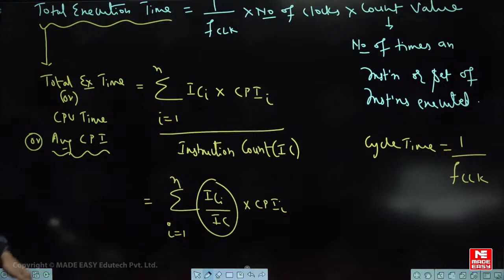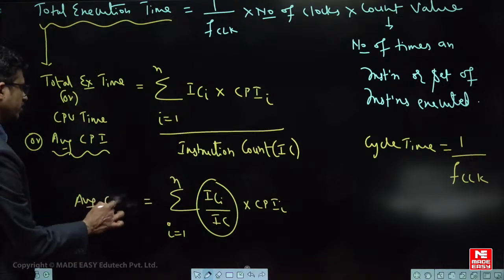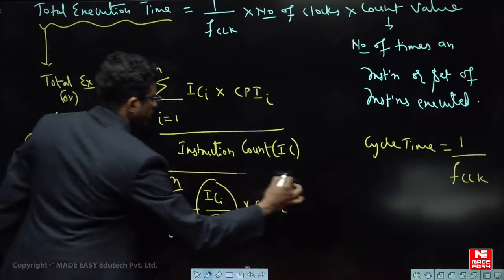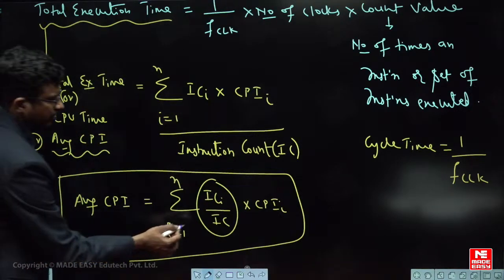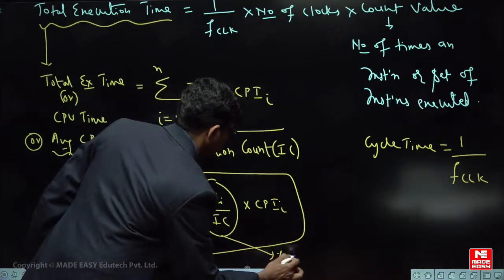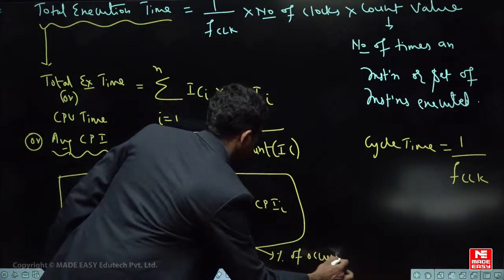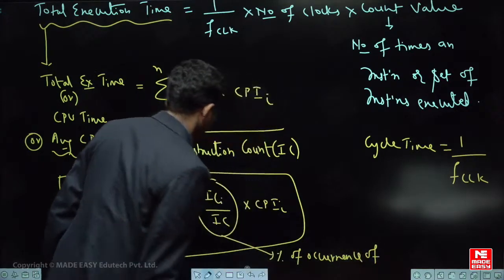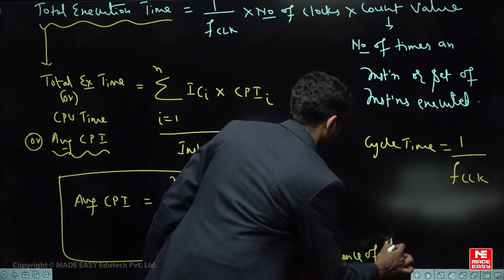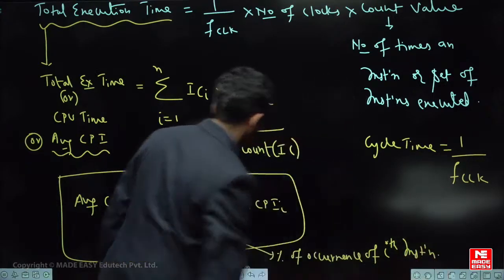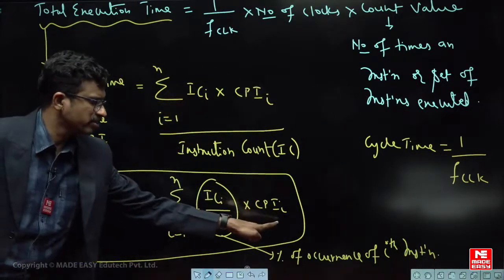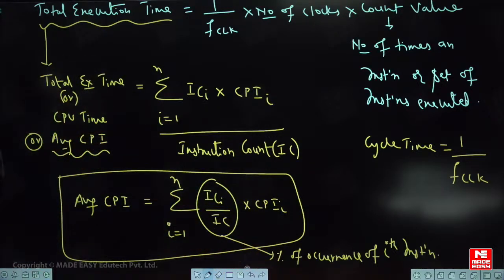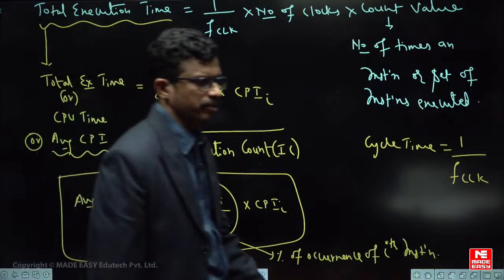Sometimes the average CPI, average cycles per instruction, can also be given in this way. So this is called the percentage of occurrence of the ith instruction, and this is the cycles per instruction for the ith instruction. We shall take one simple question and solve it. Understood?